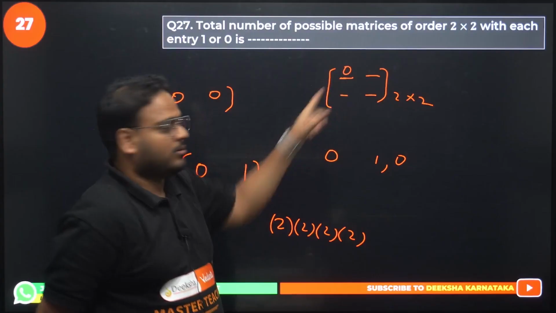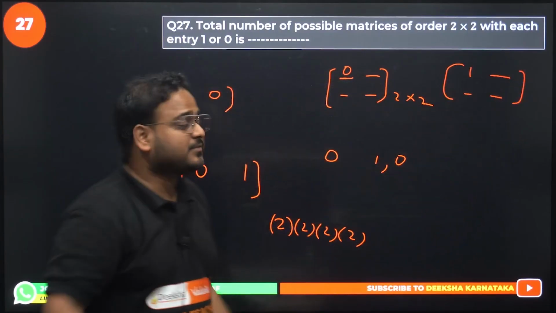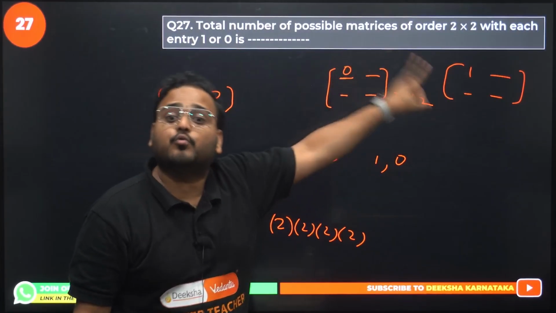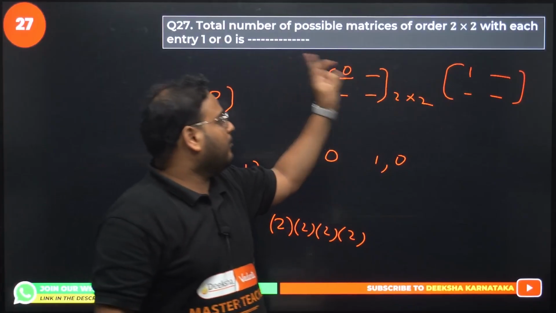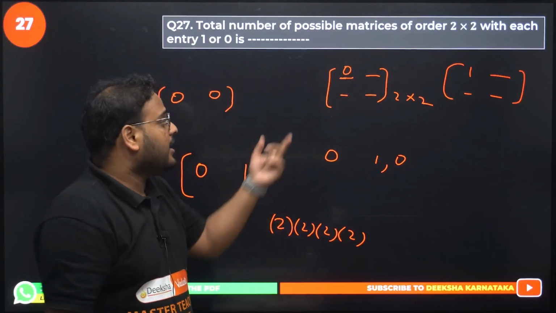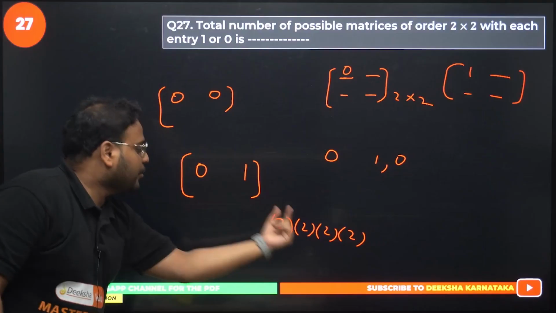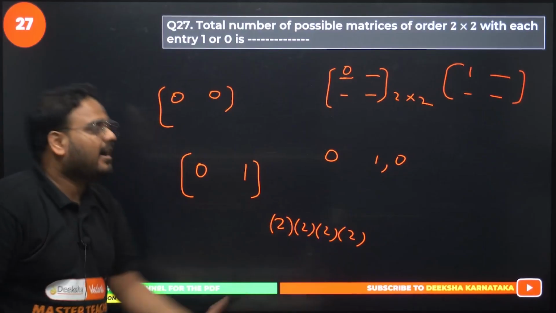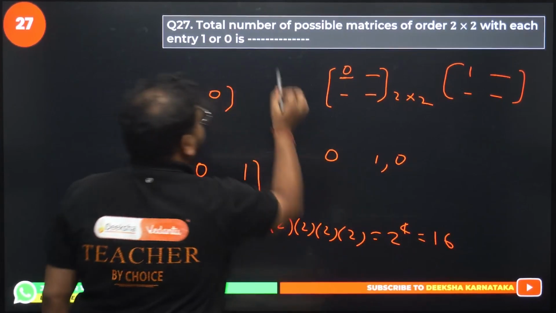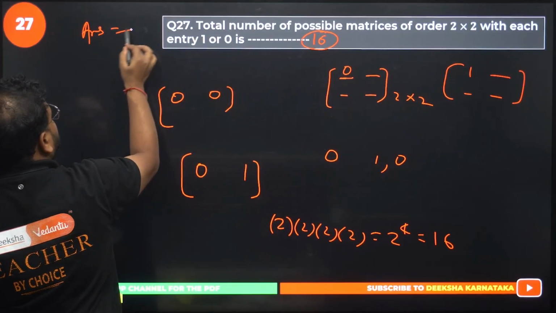They start with 0, this starts with 1. We have 2 possibilities for just the first element. Similarly, you have 2 different matrices if you change the element from 0 to 1. Right? If you write 0 or 1, they are 2 different matrices, aren't they? Yes. So similarly, for every space, you have 2 matrices of possibility. So 2 into 2 into 2 into 2. Right? Answer is 2 power 4, which is 16. Answer is 16. Please check. Answer is 16.